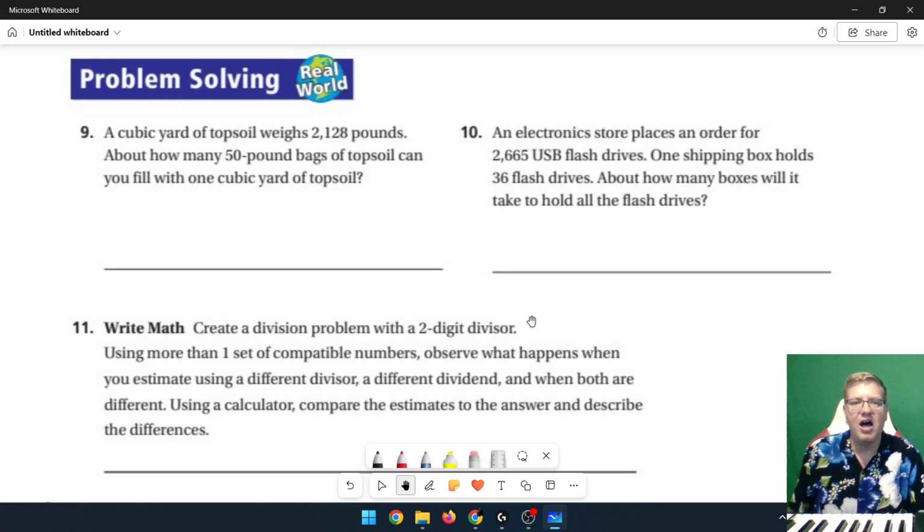So I am probably not going to ask my students to do number 11, but we'll talk about that real quick. It says create a division problem with a 2-digit divisor using more than one set of compatible numbers. Observe what happens when you estimate using a different divisor, a different dividend, and when both are different. And then they want you to use a calculator to compare.